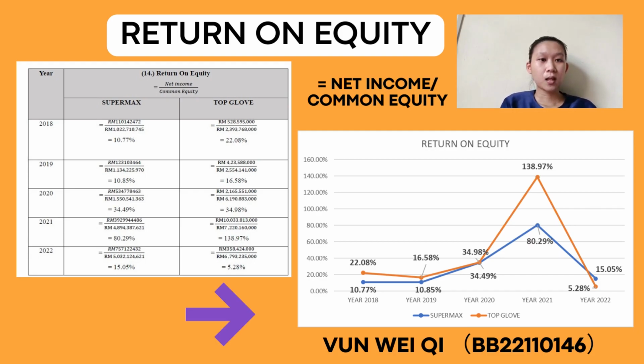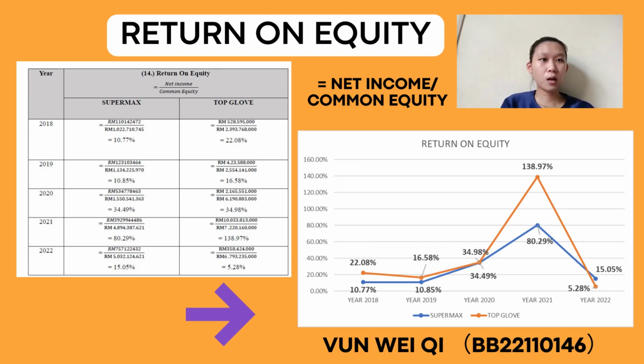Besides that, based on the overall return on equity, SUPERMAX has received a lower return on equity than Top Glove each year from 2018 to 2021. A lower return on equity means that the company has made poor decisions on reinvesting capital in unproductive assets. However, in 2022, the return on equity for SUPERMAX is higher than Top Glove.